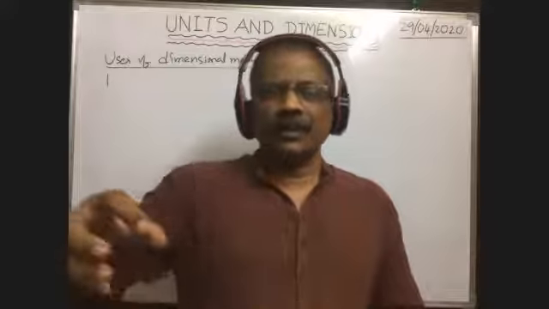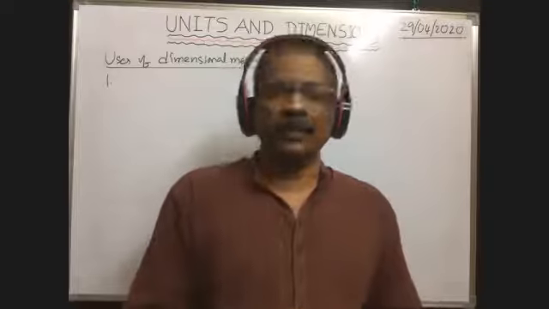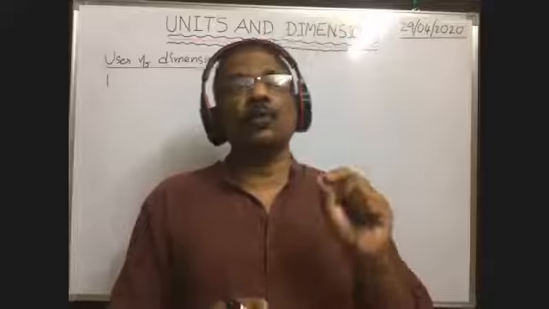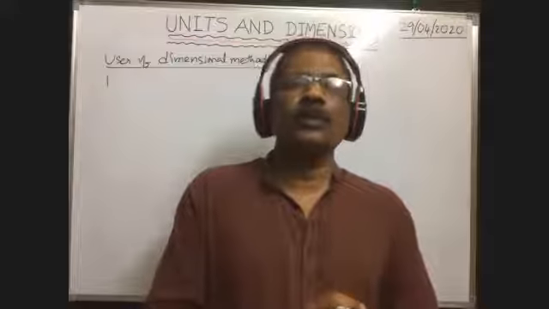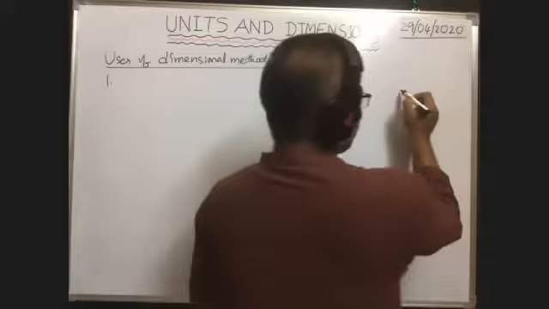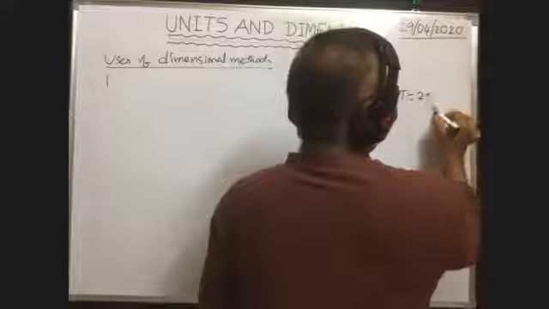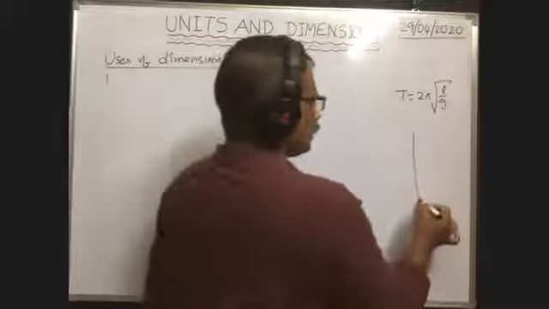The time taken by this pendulum to complete one oscillation is called the time period. The formula for time period is T is equal to 2 pi into root L by g. Is it correct or not? Here L is the length, you see, this is the pendulum.